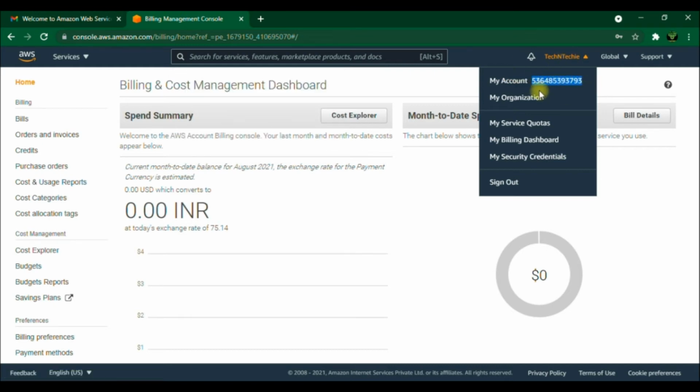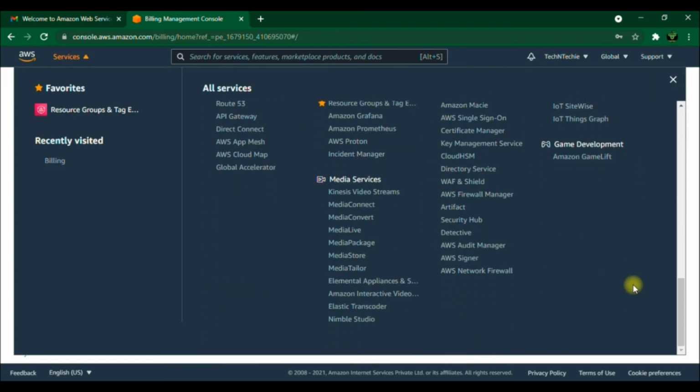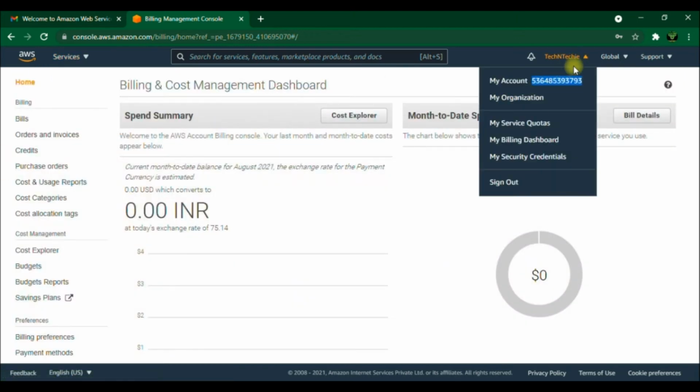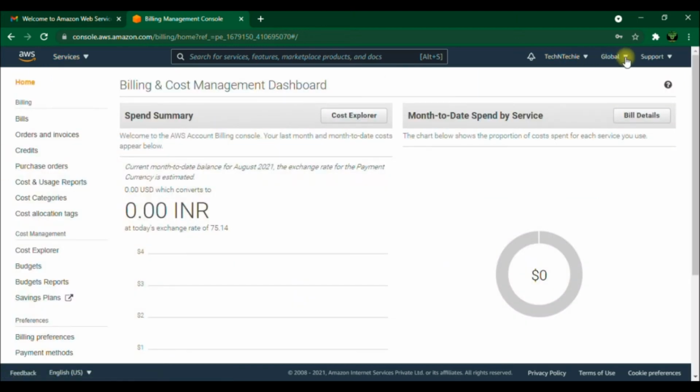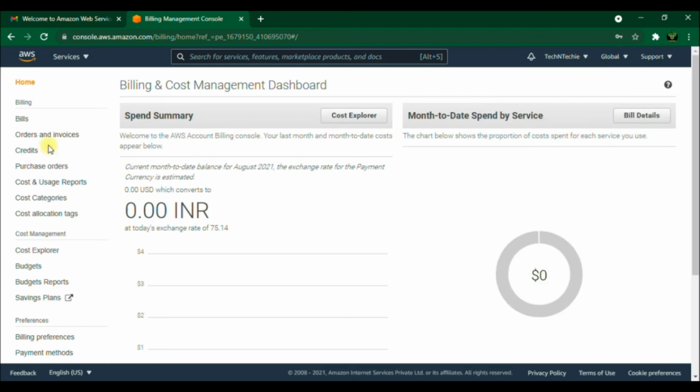Here you can see the billing dashboard. You can learn lots of services here. One by one I will try to show you, not all but a few of them. One more important thing I would like to tell you is that the billing dashboard is not region-wise, it is set globally. Now we will go to the training section.